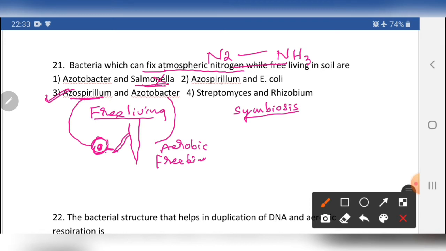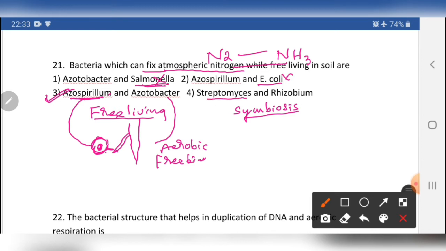Azospirillum we have also explained here. E. coli is a most familiar word, Escherichia coli. It is a gram-negative bacteria, commonly found in the lower intestine of warm-blooded individuals. So we have E. coli, but it is not involved in nitrogen fixation.